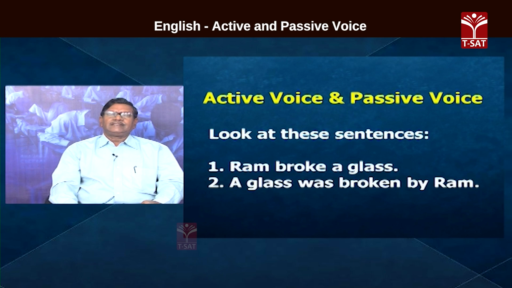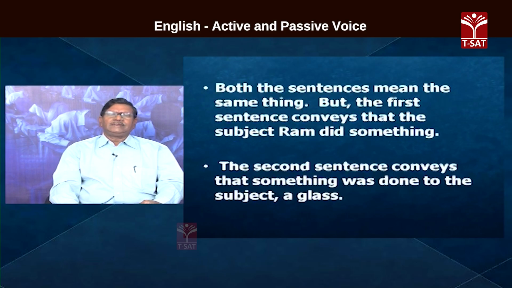Okay? Here, something happened to the glass. Glass was broken by Ram. Okay? So, even though both the sentences convey the same meaning, there is a little bit of difference. In the first sentence, the subject is Ram and glass is object. In the second sentence, glass is the subject.